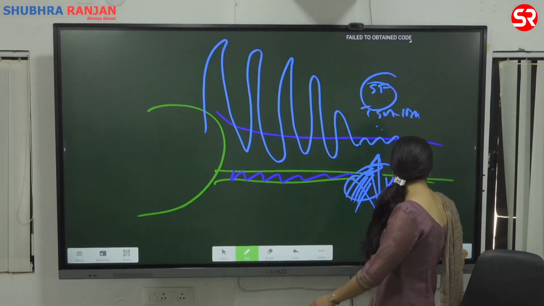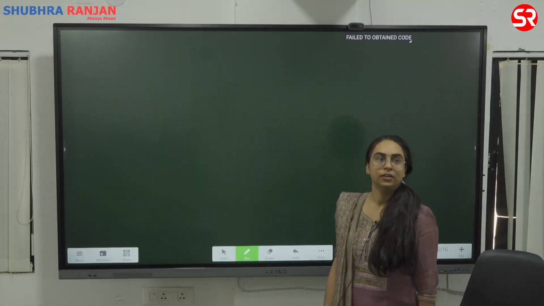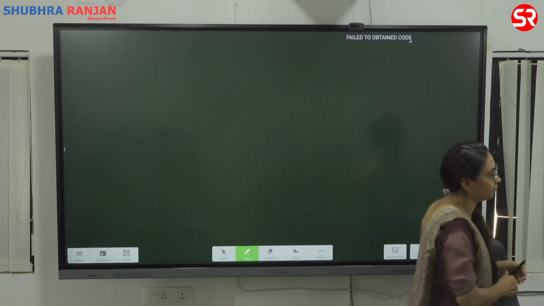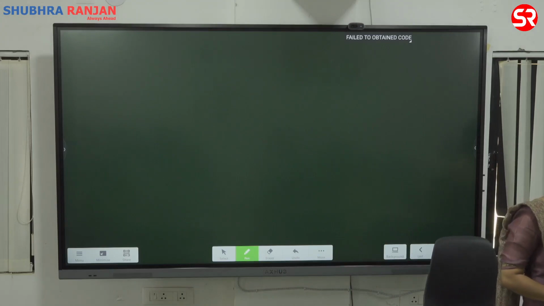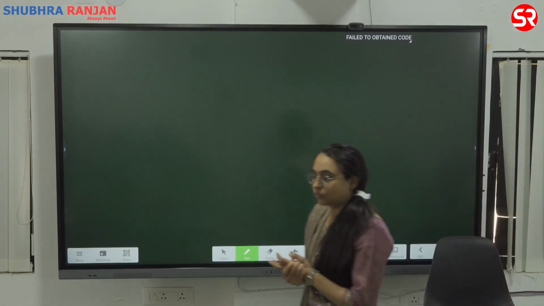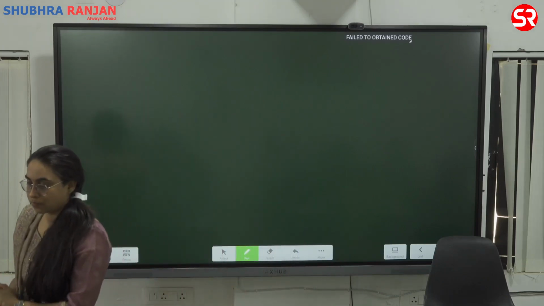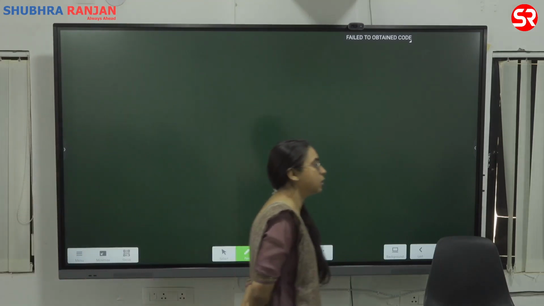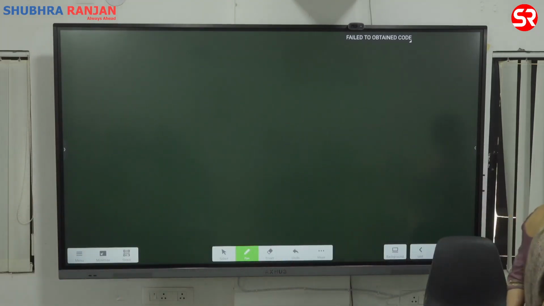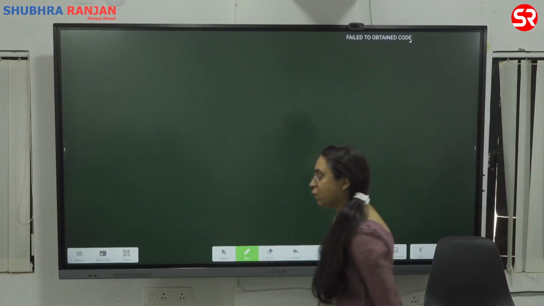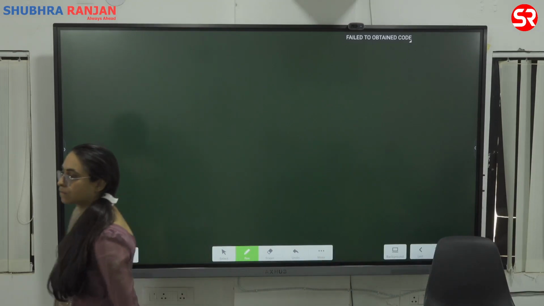I'll start off with the motions of the earth. Give the heading, the motions of the earth. We'll start off with rotation. Let us complete rotation. The motions of the earth. First, the earth is involved in two basic movements.